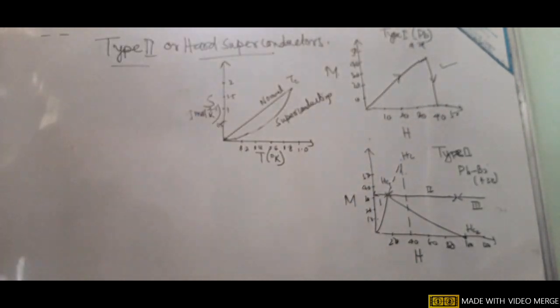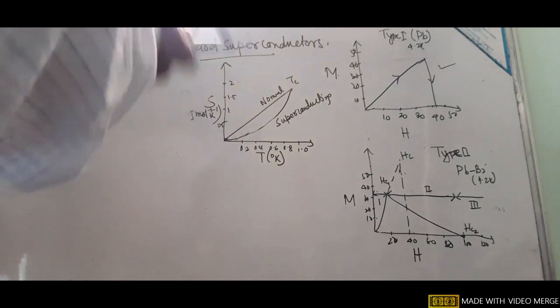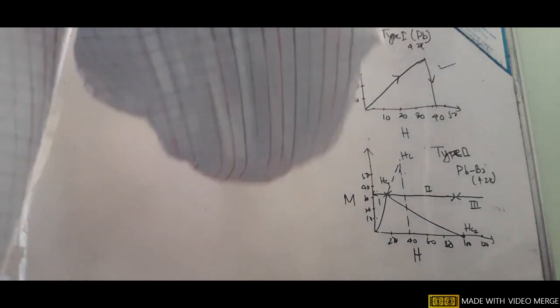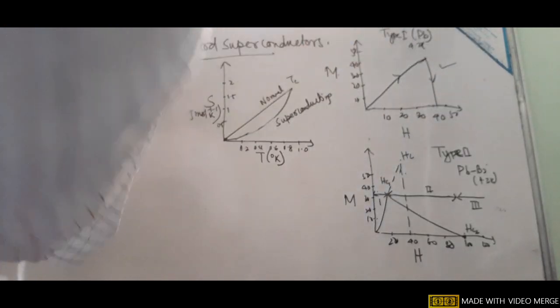We will discuss the order parameter in the case of electrodynamics. Using electrodynamics, we will discuss the order parameter, and using thermodynamics, we will discuss how this order parameter affects the superconductivity of the substance.